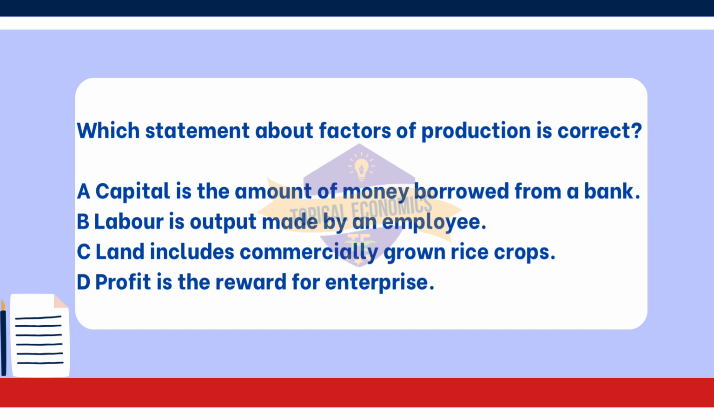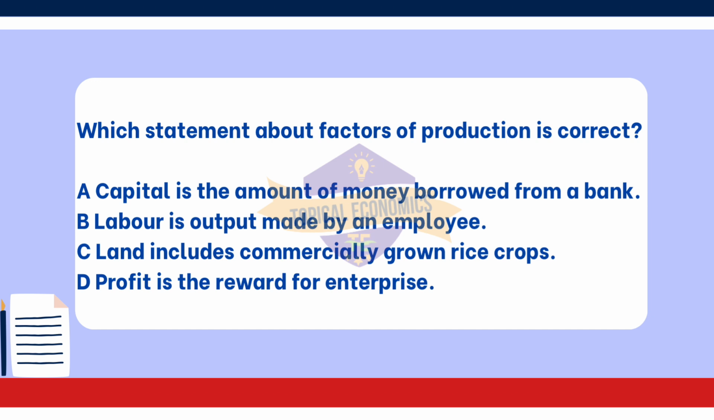Option A, capital is the amount of money borrowed from a bank, is incorrect because capital refers to the resources used in production, like machinery, tools, or equipment, not just the money borrowed. While money can be part of capital, it's not limited to borrowed funds. Option B, labor is output made by an employee, is incorrect.